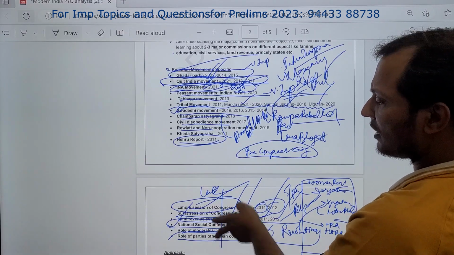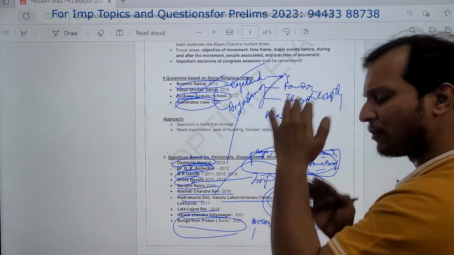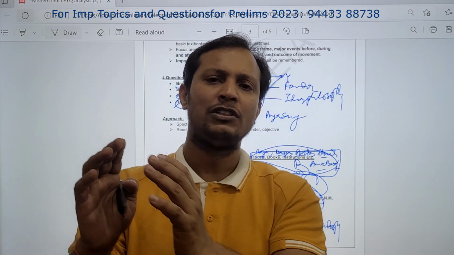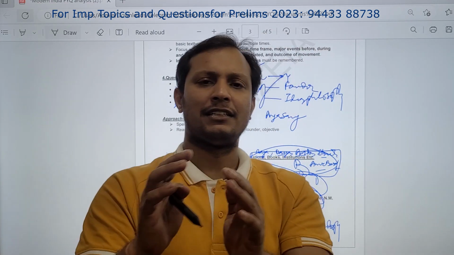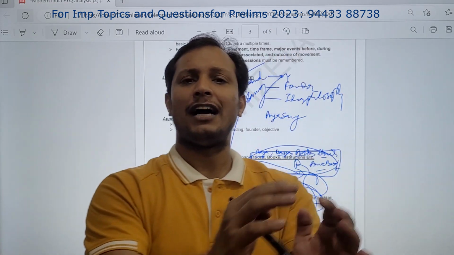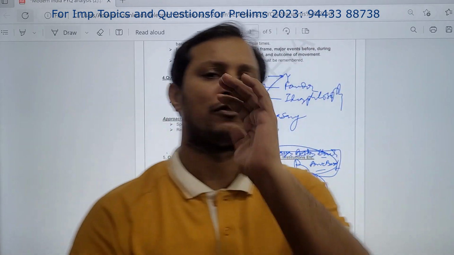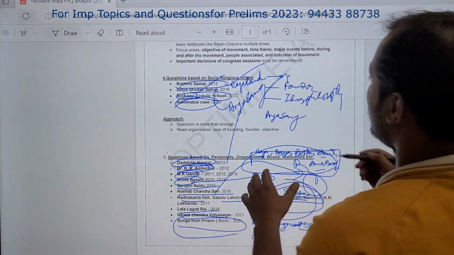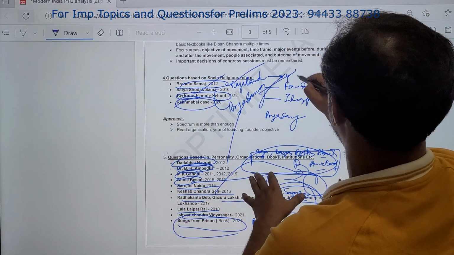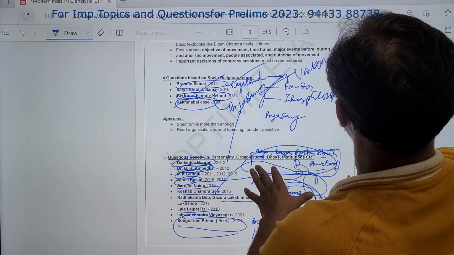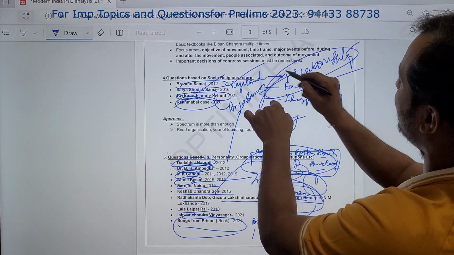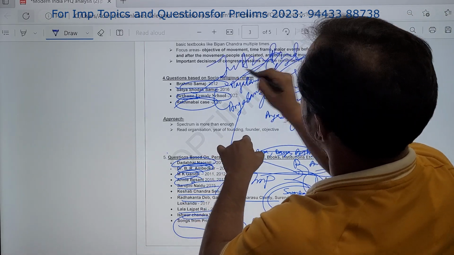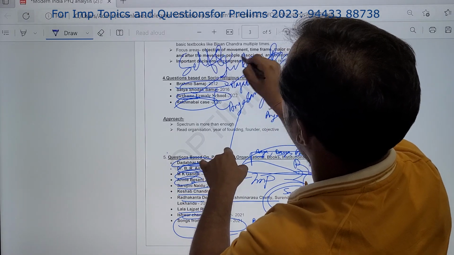Now let us come to the social reform movement. The third is social reform movement: Brahmo Samaj, Dayanand Saraswati, AMU, then Theosophical Society, and women related reforms. Very, very important. Caste based reforms also very important. Vaikom Satyagraha, very, very important. Caste based reform movement. Justice Party, self-respect movement, very, very important.